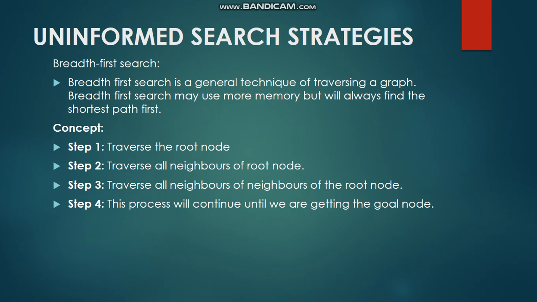So what does uninformed search mean? Uninformed search strategies means the particular intelligent agent will not be given any prior knowledge, just the starting and the end, where it has to end, where the goal state is. Only this information will be given. Apart from that, how that intelligent agent will reach the goal state from the starting will not be given clearly. That is called uninformed search. We have several types. The first type that we are going to see is breadth first search.